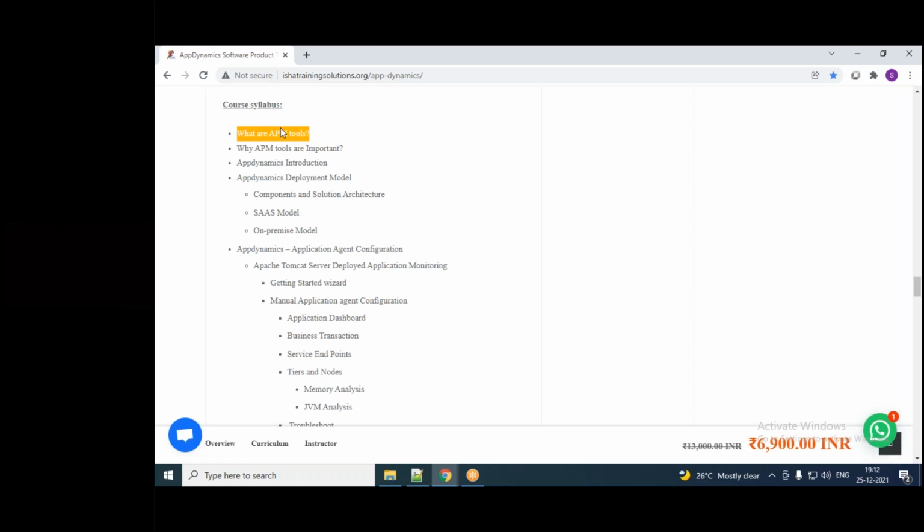Is it something on the browser layer, or on the application layer? Is it something on the DB layer? Is it something on the infrastructure layer? APM tools are going to give you very detailed information. For that only we are trying to learn these APM tools. So we should know what APM tools are: application performance monitoring or management tools. That explanation we are going to learn in this course journey.